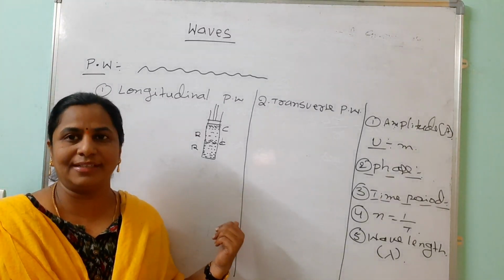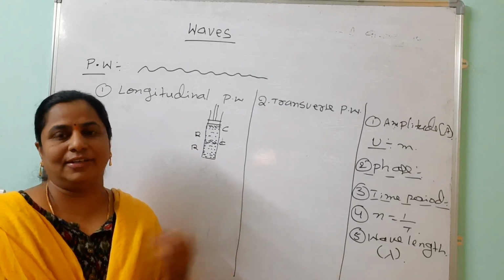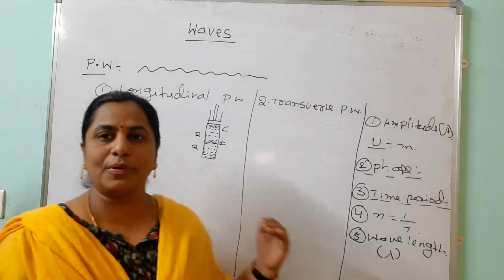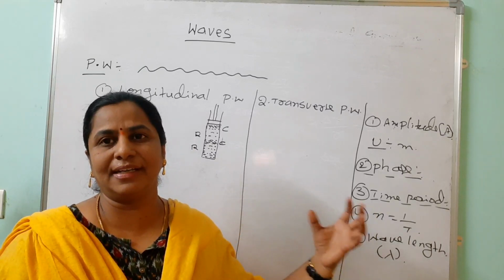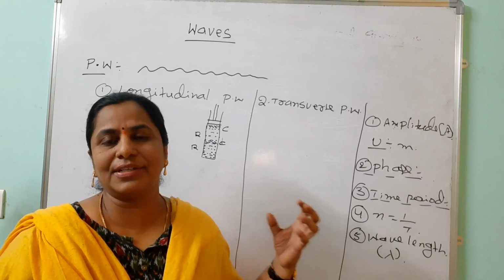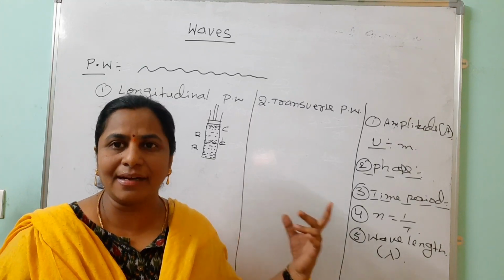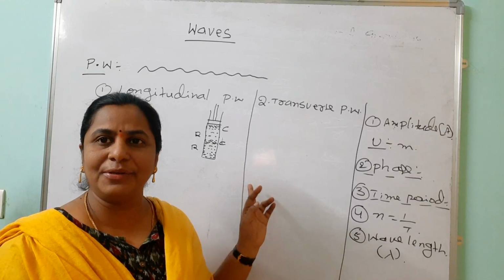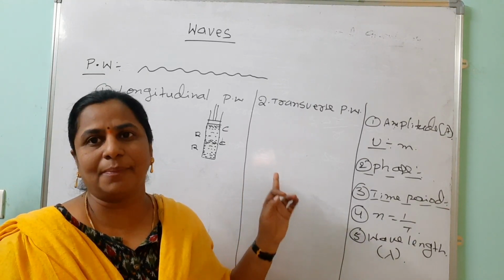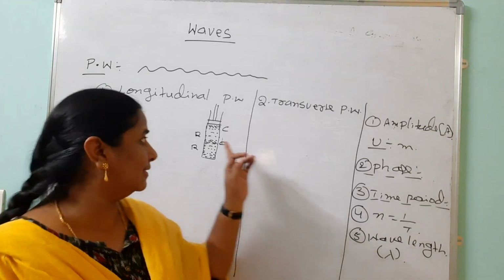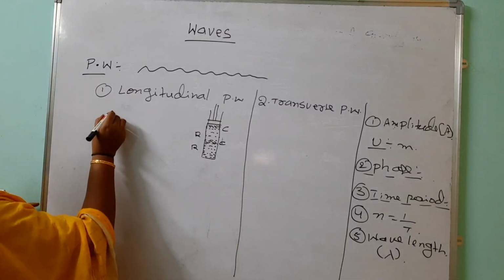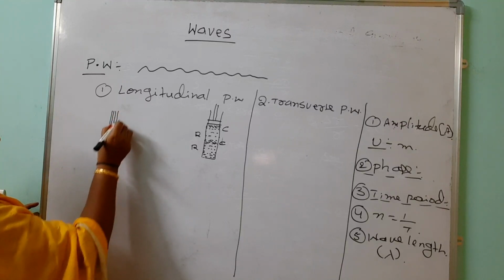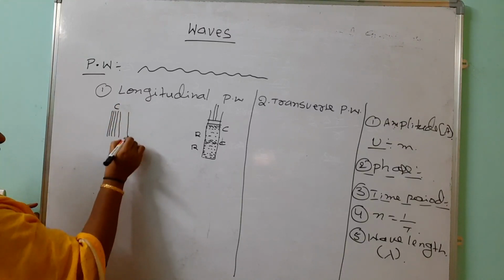Before that, the basic definition of the longitudinal progressive wave: if a wave is propagating in a medium and the direction of propagation of the wave is parallel to the vibrating particles, that is called a longitudinal wave. It forms alternate compressions and rarefactions like this. This is the compression and this is the rarefaction.